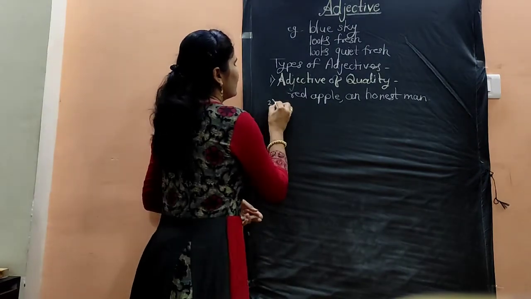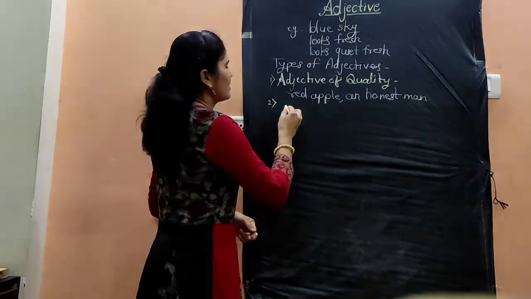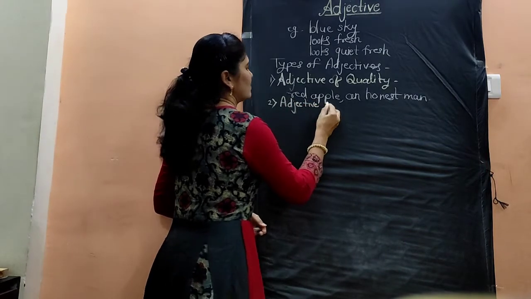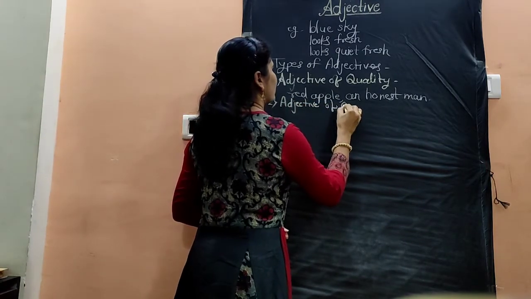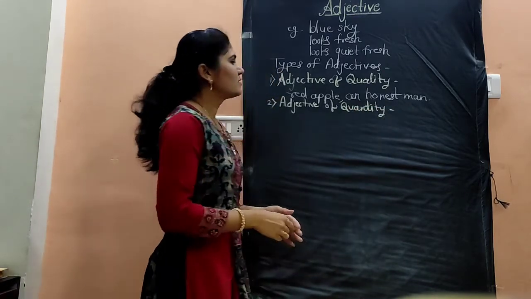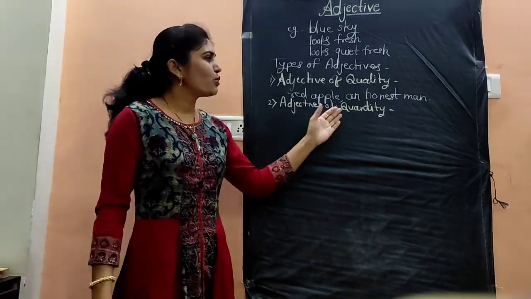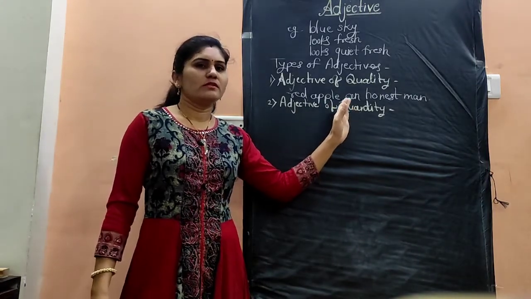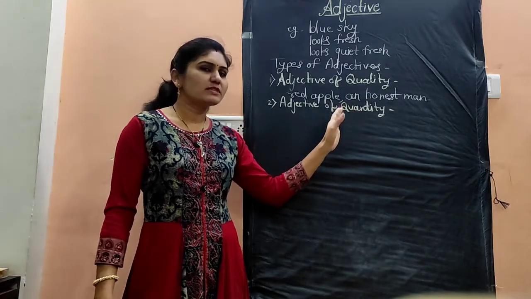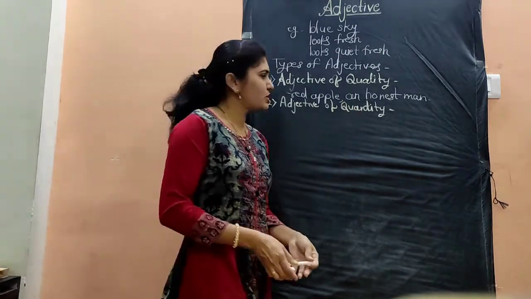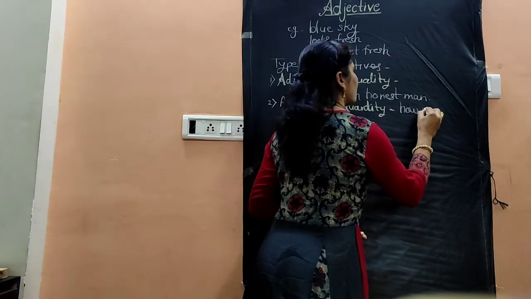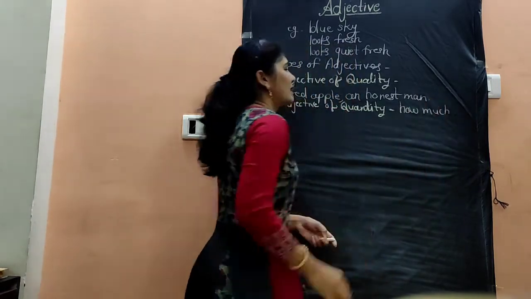Then the second type of adjective is adjective of quantity. Means the adjective which shows the quantity of the noun is called an adjective of quantity. Means we can say that it answers the question how much. Let's see the example.